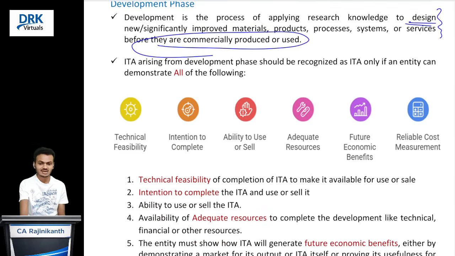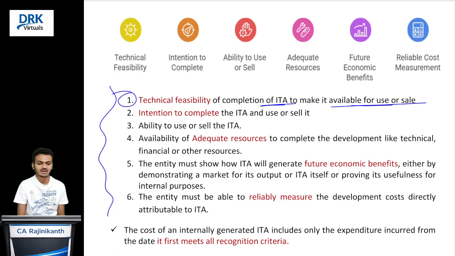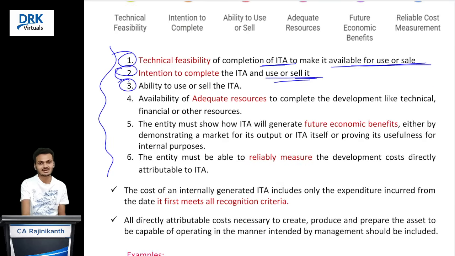So what we discussed: any expense incurred during the development phase can be capitalized only if it satisfies all these six conditions. What are they? The entity should prove that it is technically possible to complete the intangible asset for making it available for use or sale. The entity should have the intention to complete it, and after completion, to use it or sell it. Not only intention, the entity should also have the ability to use or sell it after completion.